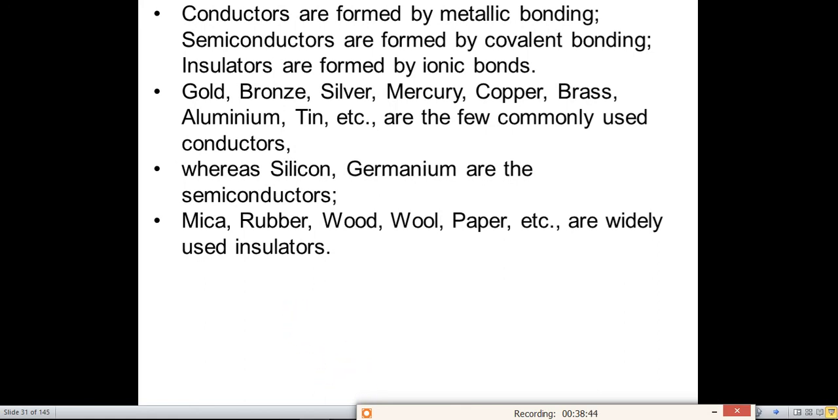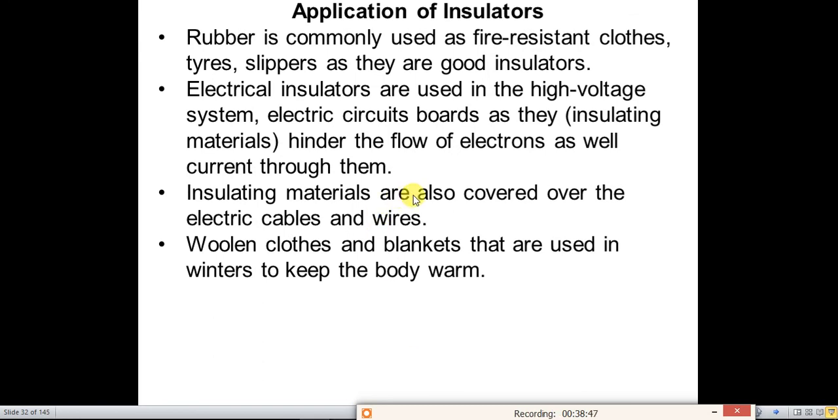Application of insulators. The most commonly used insulator is rubber. It is used as a protective covering for all the electrical wires, circuit boards. Plastic is again an insulator. Wood, woolen clothes, blankets are again insulators. These are used as covering materials which do not allow any heat or electric energy to flow through them.